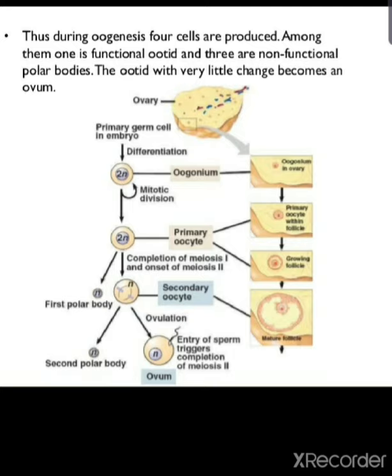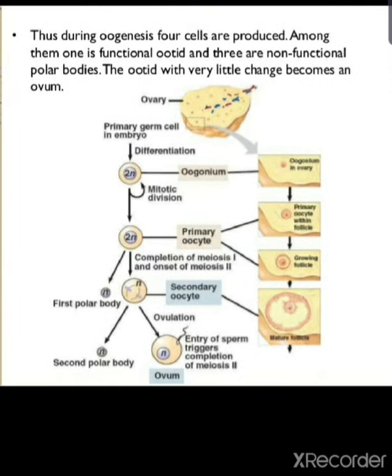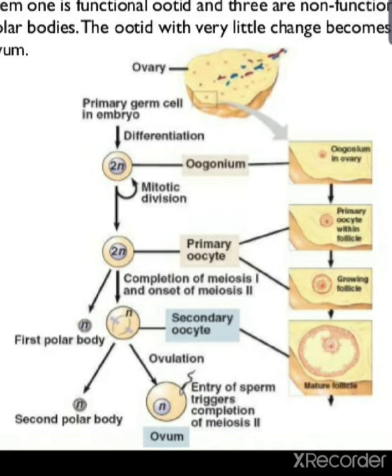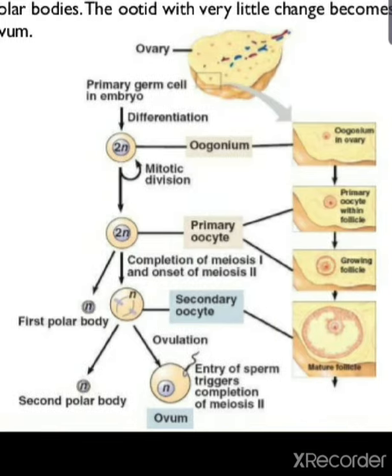As you have already read in spermatogenesis, the spermatid develops into a spermatozoon. Here also the oocyte, after some changes and maturation, develops into the ovum. In this diagram, first is the ovary. Then there is the oogonium, the egg mother cell. It differentiates and, after mitotic division, develops the primary oocyte.